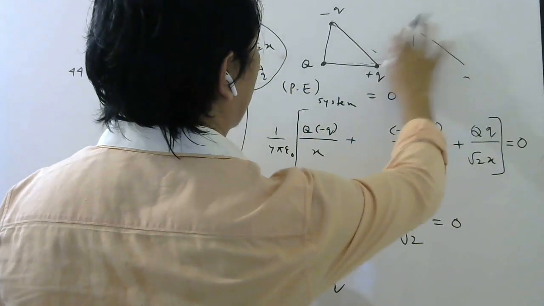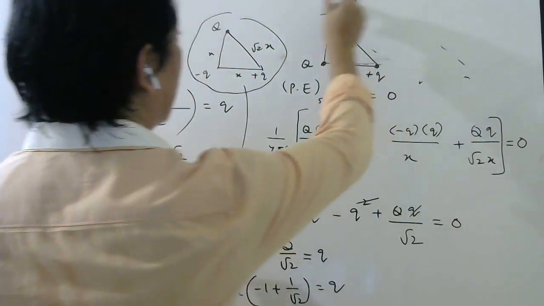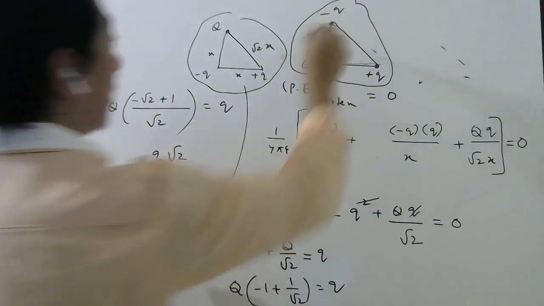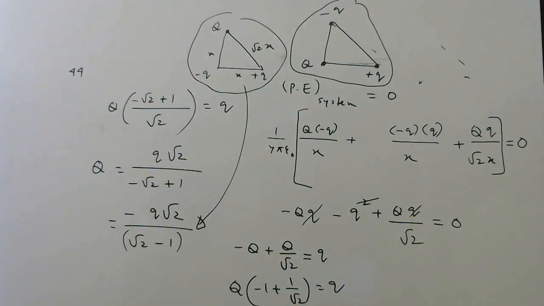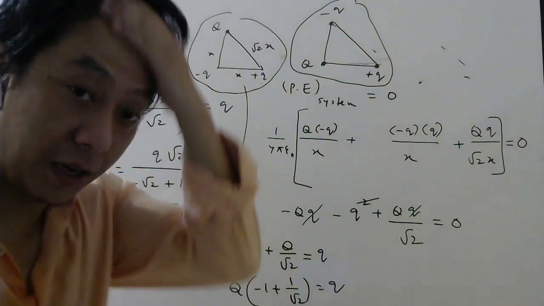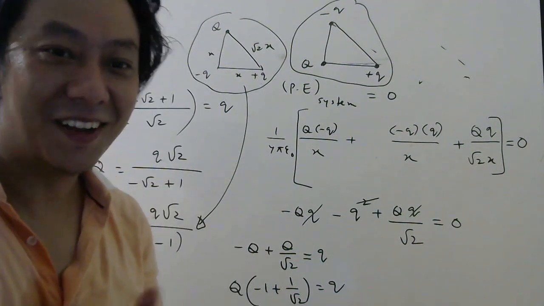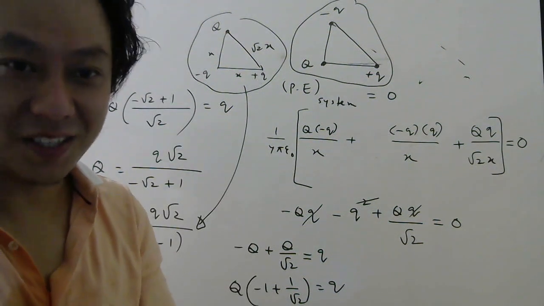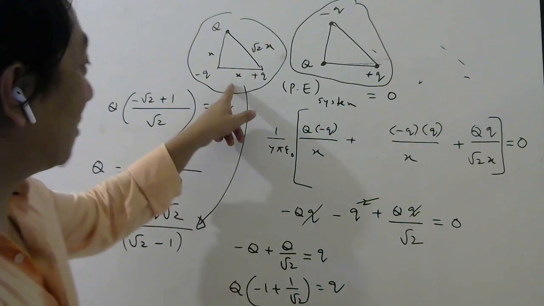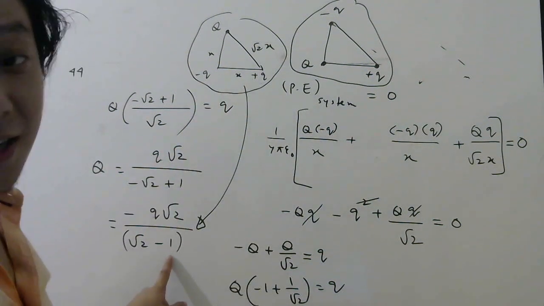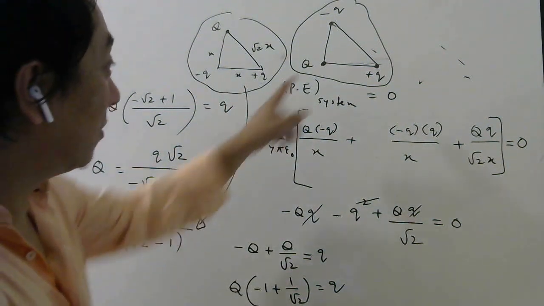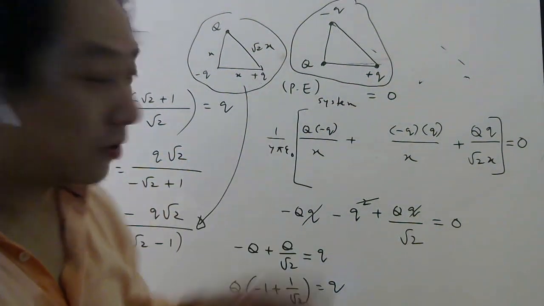So try this one and let me know if it matches with the options in the given question. Again, the reason the answer is not matching is not because I did it wrongly, I did it correctly, but the diagram was not mentioned in our book. If this is the diagram, then this will be the right answer. But if this is the diagram, then you try that yourself. Same thing you have to do.